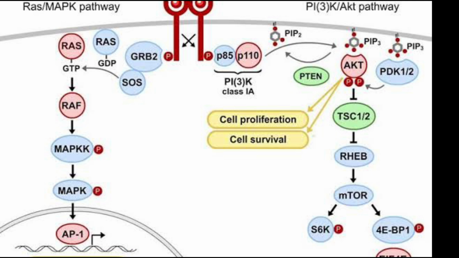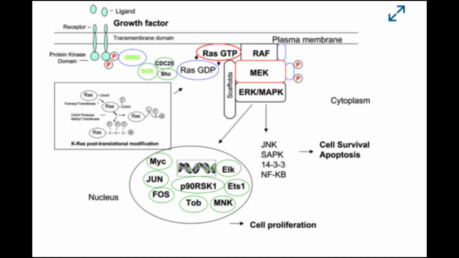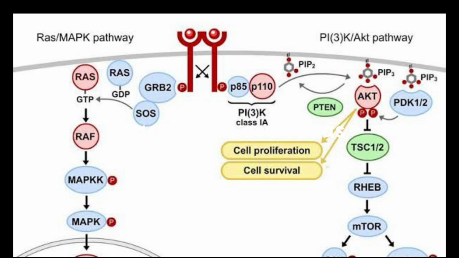Now what is this GEF? It is a guanine nucleotide exchange factor. The GRB2 binds to this SOS, the GEF. Then SOS catalyzes the exchange of GDP for GTP on the RAS, converting inactive RAS-GDP to active RAS-GTP. This RAS-GDP is getting converted to RAS-GTP, and this activated RAS recruits and activates RAF.